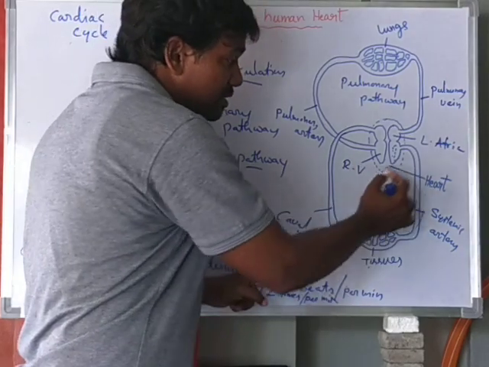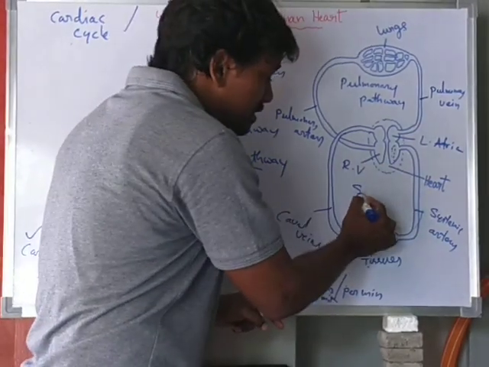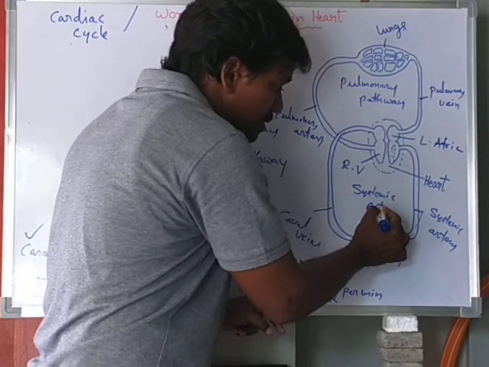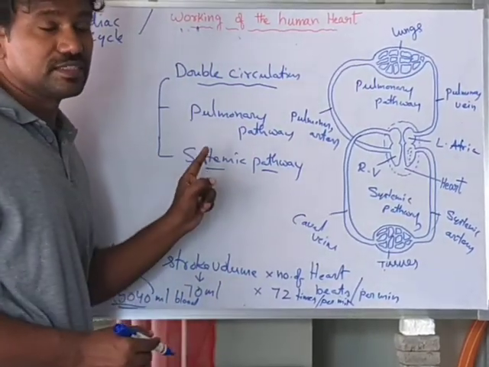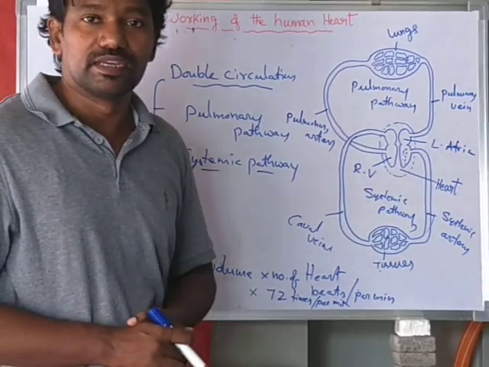This circuit is called the systemic pathway. So these two pathways are included in double circulation. This is about double circulation. Okay, right. Thank you.